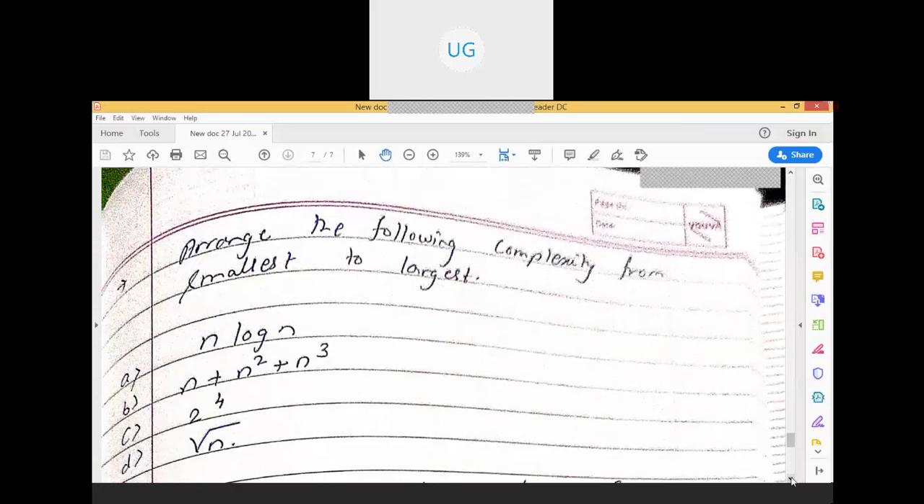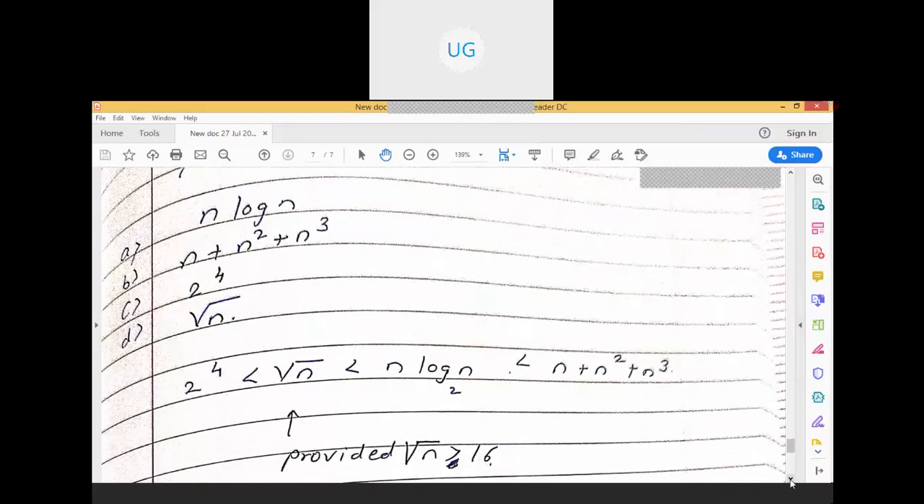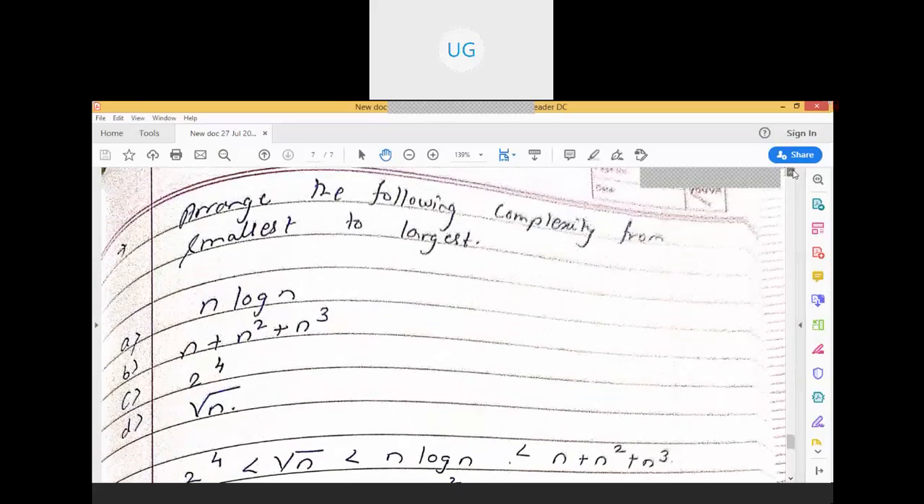Now there is one question. Arrange the following complexities from smallest to longest. So how are you going to arrange these complexities? See here, it is n log n, n plus n square plus n cube, 2 raised to 4, and square root of n.